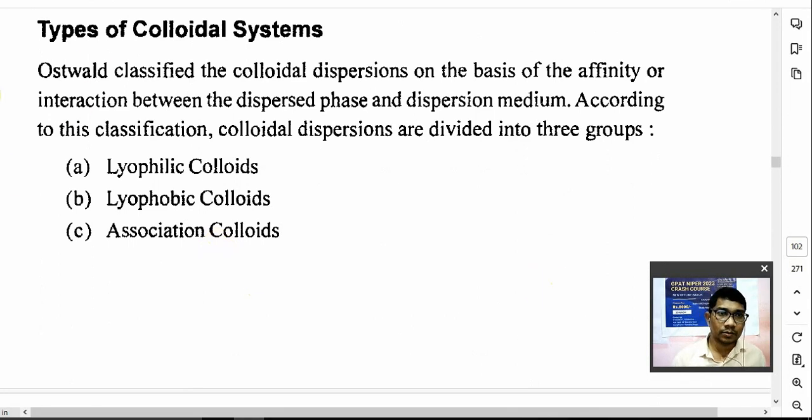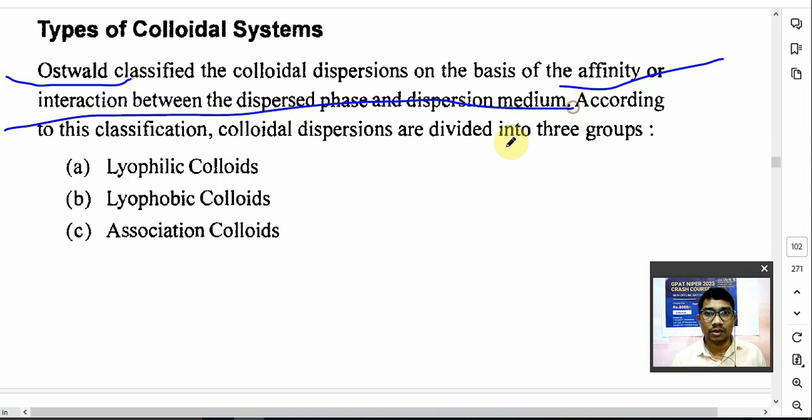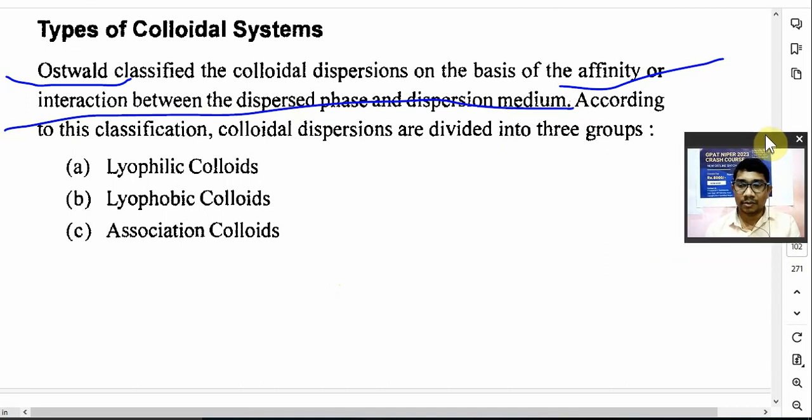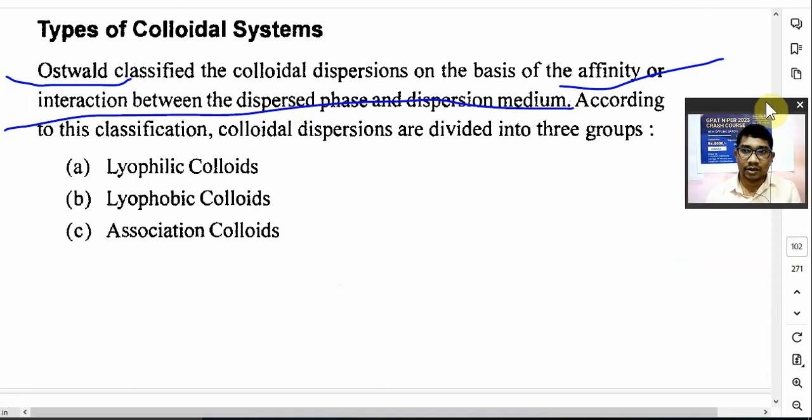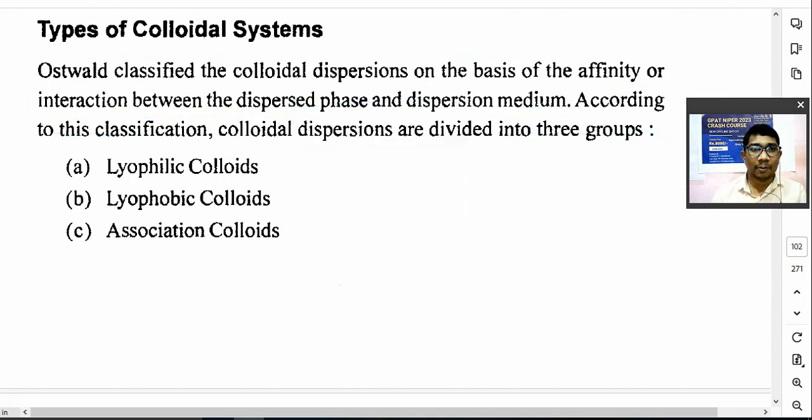Ostwald classified the colloidal system into three parts, depending upon the affinity or interaction between the dispersed phase and the continuous phase. That is, in the system, what is the interaction between the dispersed phase and its dispersion medium? If it is a strong interaction, it is known as a lyophilic colloid. If it is a weak interaction, it is known as a lyophobic colloid. So Ostwald classified colloids into three types.